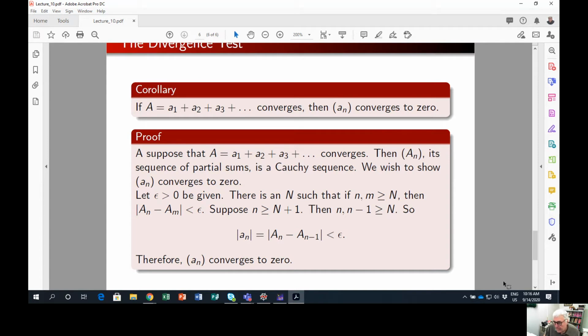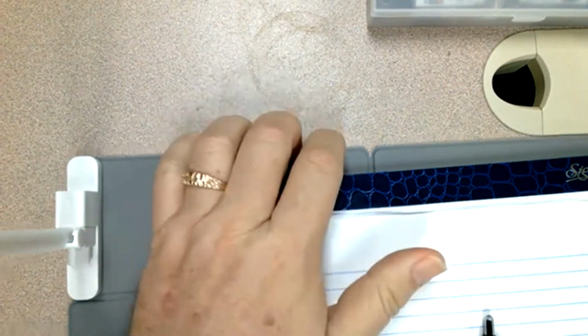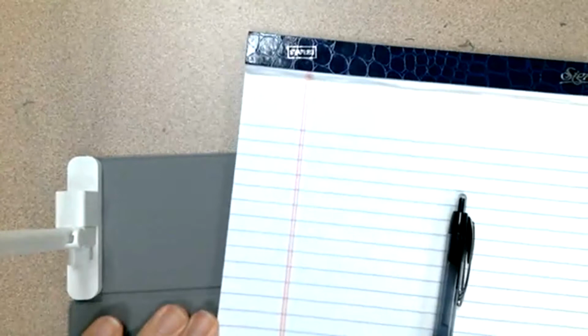Now, this does turn out to be quite a useful thing, okay? And I'm going to stop sharing my screen now, and I'm going to share a different camera. I'm going to switch over to my document camera. Now my document camera is going to do some writing here.